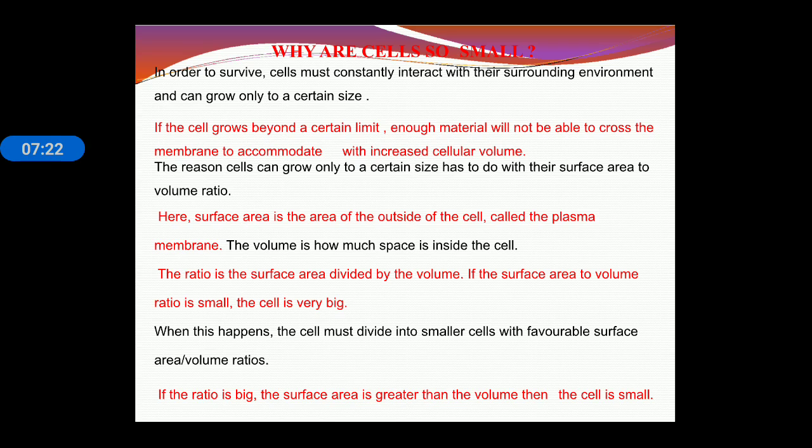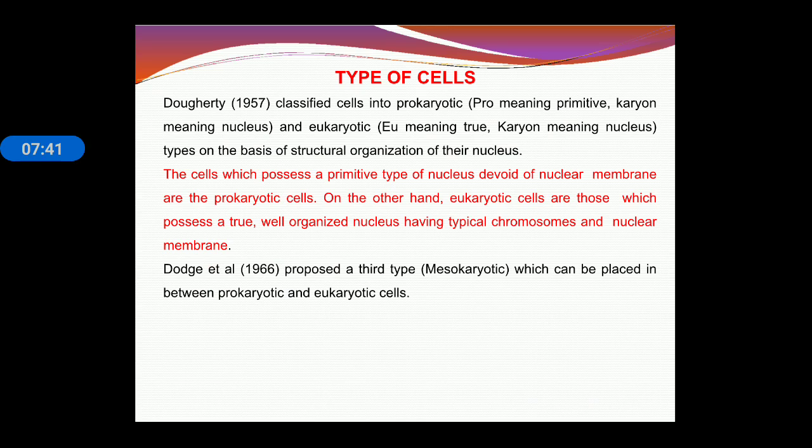You can see in this slide given here about surface area and volume ratio. So generally if the surface area to volume ratio is very big, then the size of the cell will be small, and smaller cells are highly metabolically active. Type of cells. There are two types of cells, prokaryotic and eukaryotic. Prokaryotic means primitive nucleus and eukaryotic means true nucleus.